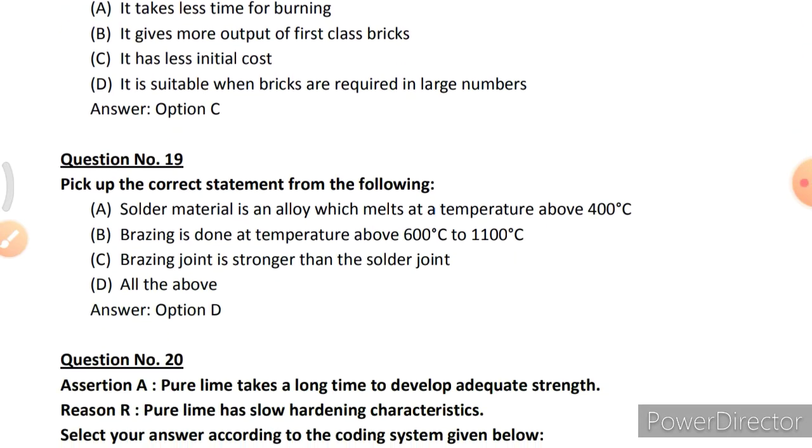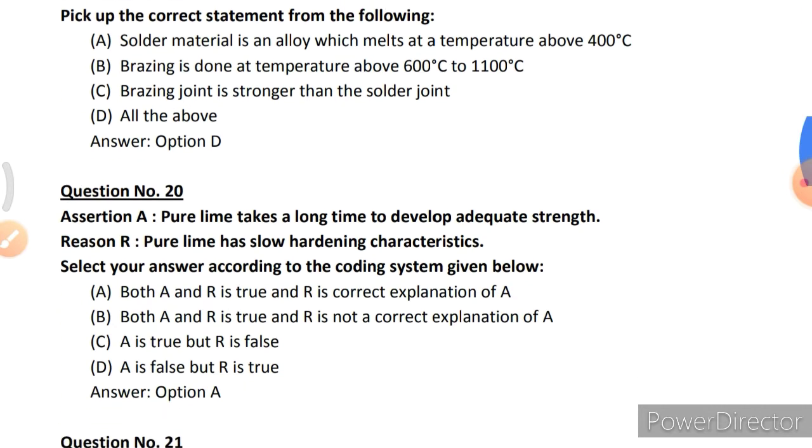Pick up the correct statement from the following. Solder material is an alloy which melts at a temperature above 400 degrees Celsius. Brazing is done at a temperature above 600 degrees Celsius to 1100 degrees Celsius. Brazing joint is stronger than solder joint. All the above. So option D is correct.